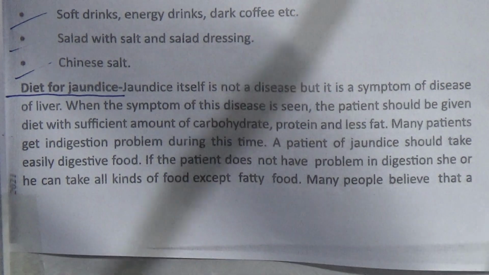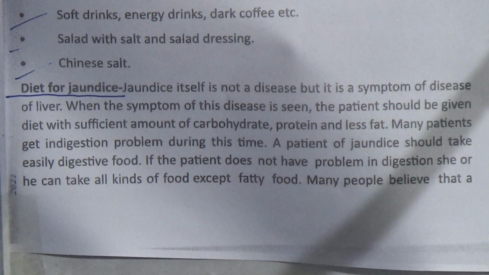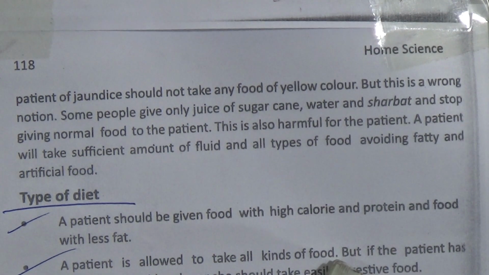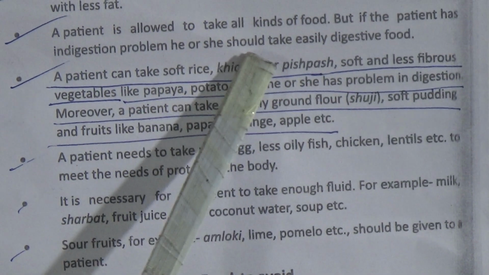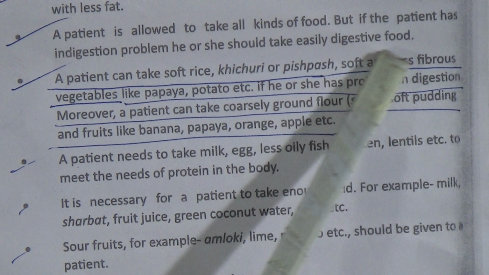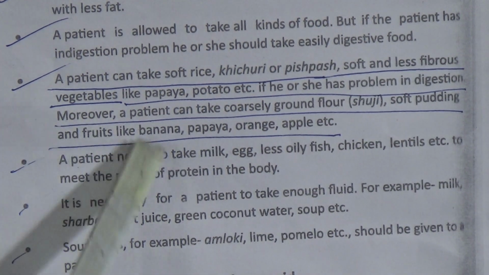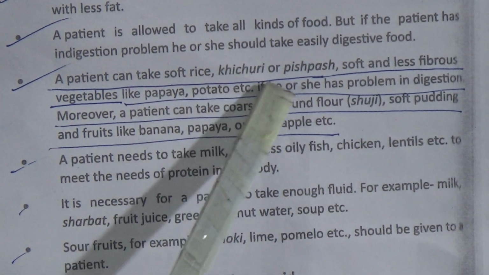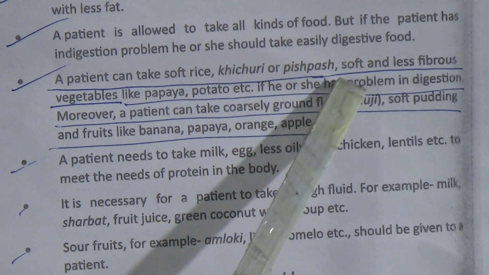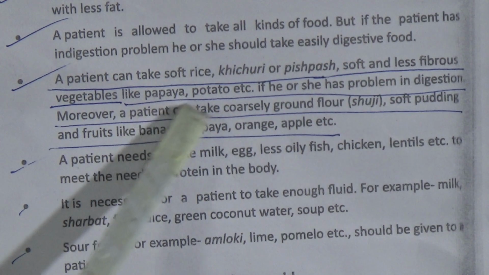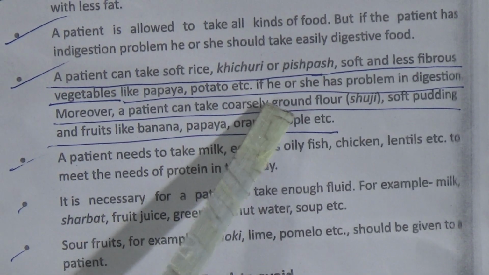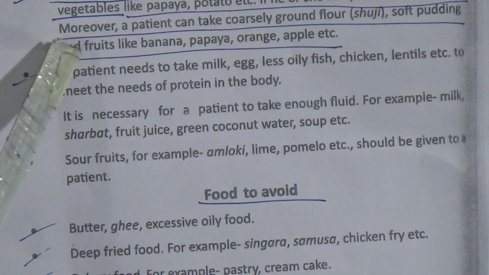Now diet for jaundice. A patient should be given food with high calorie and protein and food with less fat. A patient is allowed to take all kinds of food, but if the patient has indigestion problem, he or she should take easily digested food. A patient can take soft rice, khichdi or pishpash, soft and less fibrous vegetables like papaya, potato, etc. if he or she has problem in digestion.